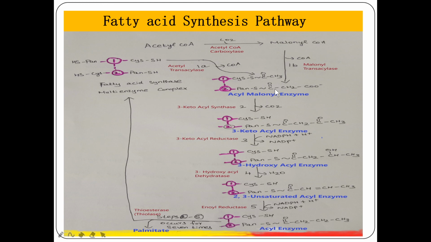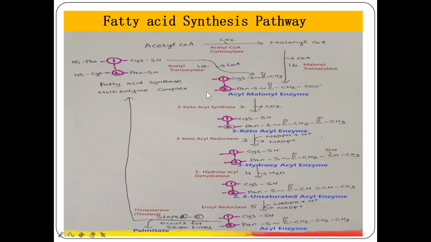Now we form the compound called acetyl malonyl enzyme. Since acetyl is there, it is acetyl malonyl enzyme, or generally it can be called acyl malonyl enzyme, because we are going to synthesize the acyl compound, the fatty acid. Hence the name of this complex is acyl malonyl ACP, the enzyme with that ACP.